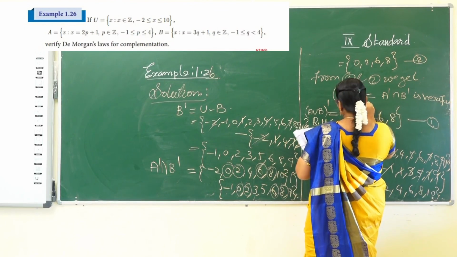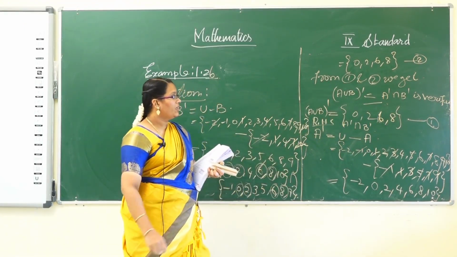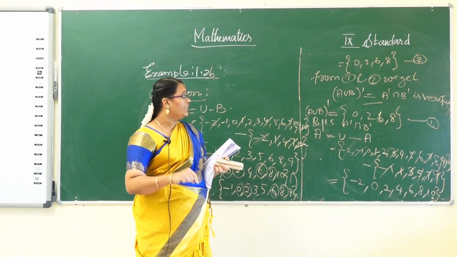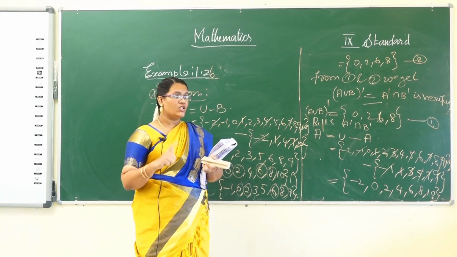Okay, so that is one of the complement laws. Another one is A intersection B the whole dash is equal to A dash union B dash. That is homework for you.